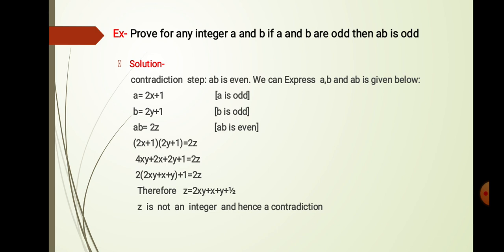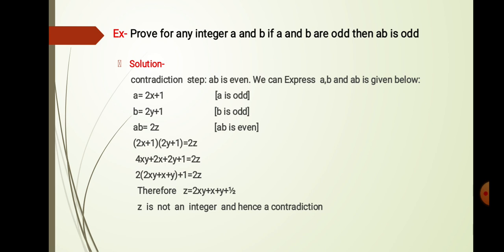Now a into b means (2x plus 1) into (2y plus 1). The value of a is 2x plus 1 and the value of b is 2y plus 1, and this is equal to 2z. Now on the left hand side we are multiplying: 2x into 2y is 4xy, plus 2x into 1 is 2x, next 1 into 2y is 2y, plus 1 into 1 is 1. And on the right hand side, 2z.